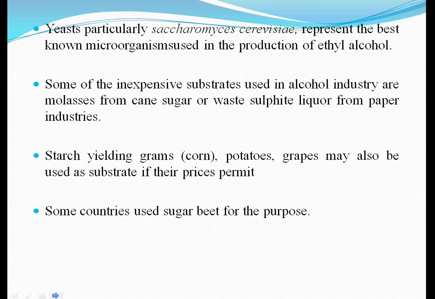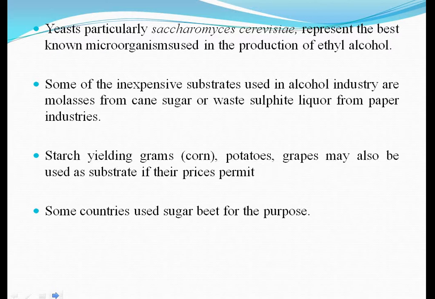alcohol. Some of the inexpensive substrates used in the alcohol industry are molasses from cane sugar or waste sulfite liquor from the paper industry. Starch yielding grains, that is corn, potatoes, grapes, may also be used as substrate if their price permits.